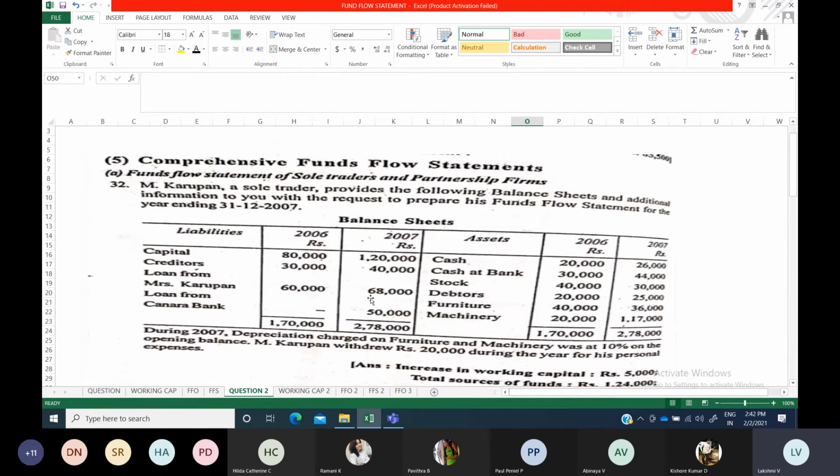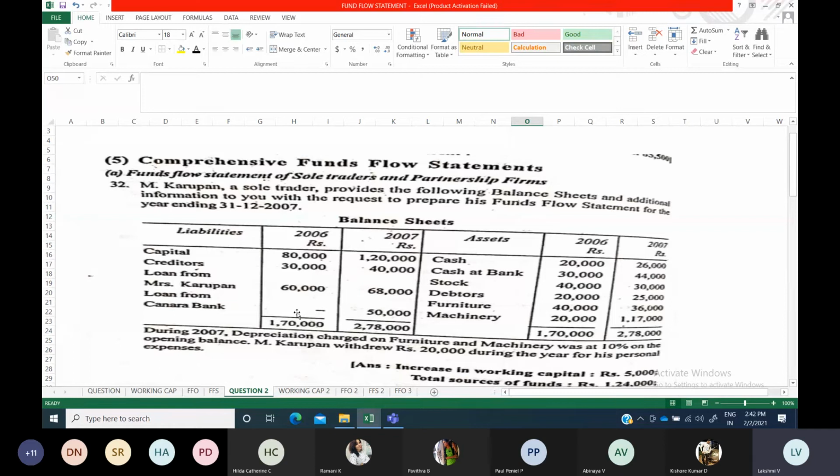If you see here 60,000, all these will come in the fund flow statement, third step only. Loan from Mrs. Karpan, loan from Canara Bank, both will come under the fund flow statement only. 60,000, 68,000 means 8,000 additionally they have borrowed. Okay, 8,000 loan they have borrowed here. Here if you see loan from Canara Bank, nil, 50,000.